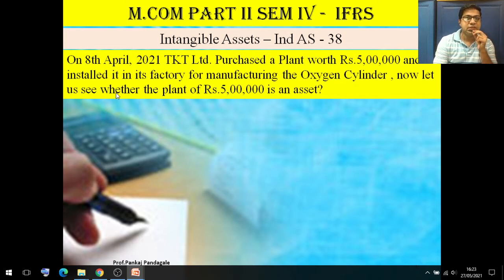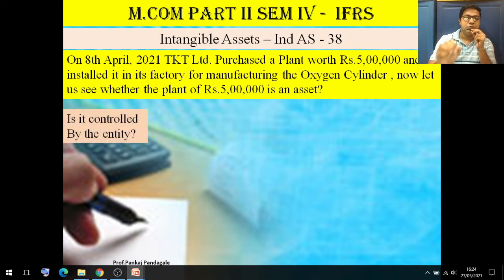Now, let us see whether the plant of ₹5 lakh is an asset. TKT Limited is an entity, an organization, a company. On 8 April they purchased the ₹5 lakh plant and installed it in the factory for manufacturing oxygen cylinders. My question: is this ₹5 lakh plant an asset?